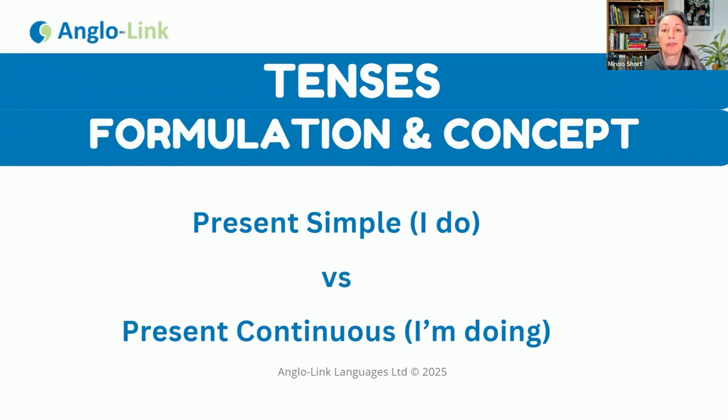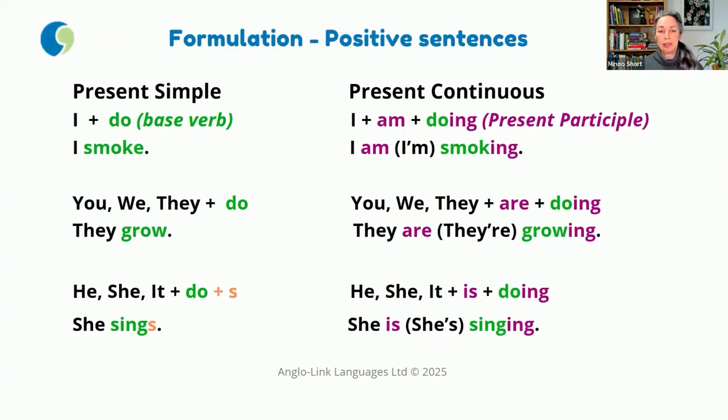So starting with formulation, looking at present simple, nice and simple, I, you, we, they, plus the base verb do, and he, she, it, plus the base verb do, and the little s that we must add to it for the third person singular pronouns. So I smoke, they grow, and she sings.